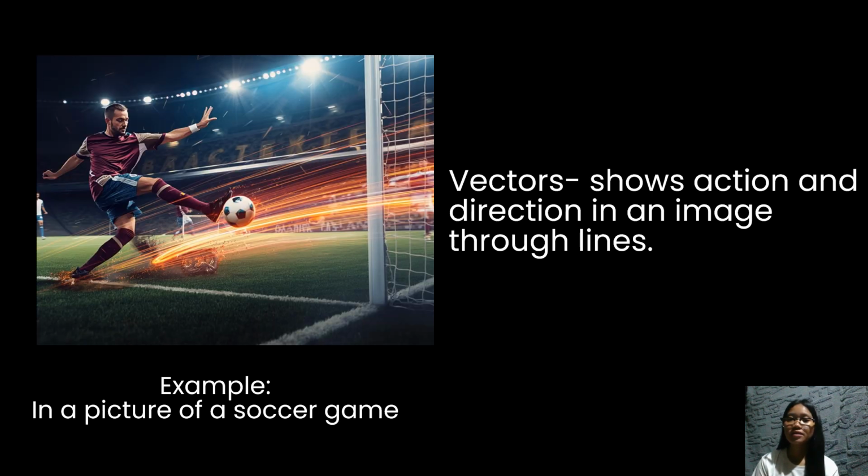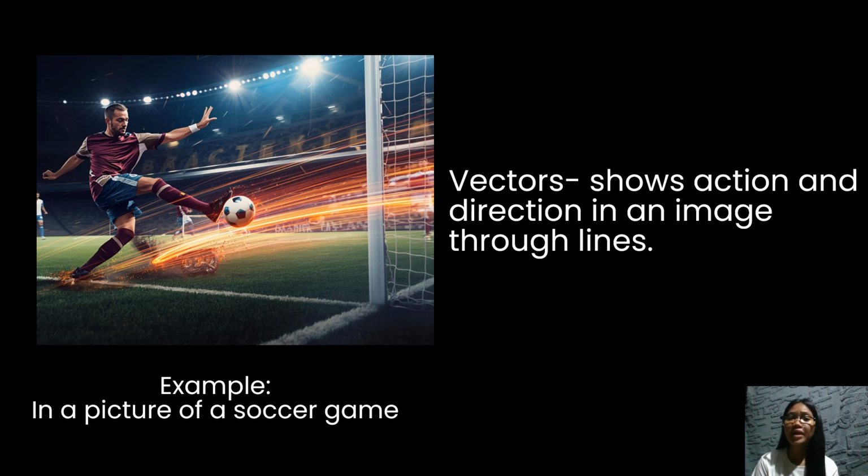Next is vectors. It shows action and direction in an image through lines. For example, in a picture of a soccer game, the player is kicking the ball, and you can see motion lines or vectors drawn behind the ball showing the direction and speed of the kick moving toward the goal. These lines indicate the action and guide the viewer's eye along the ball's path.